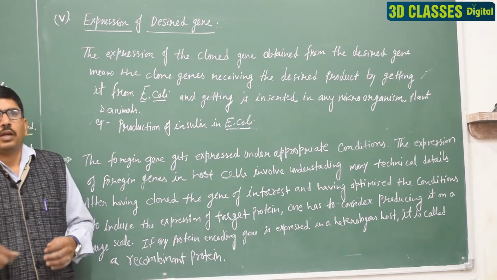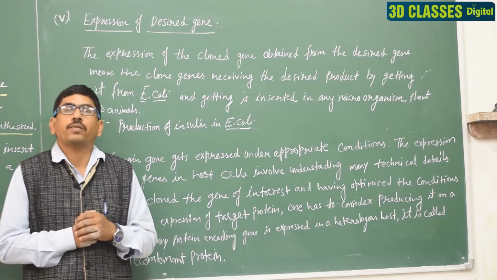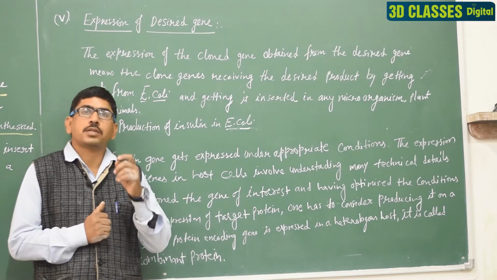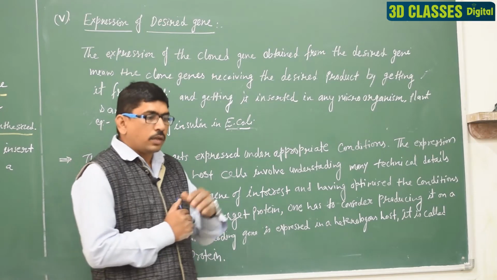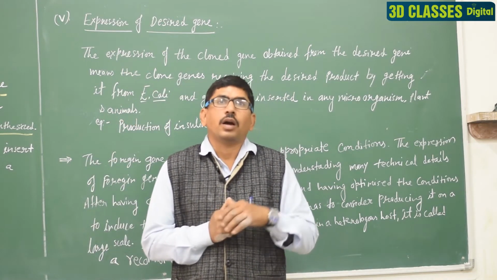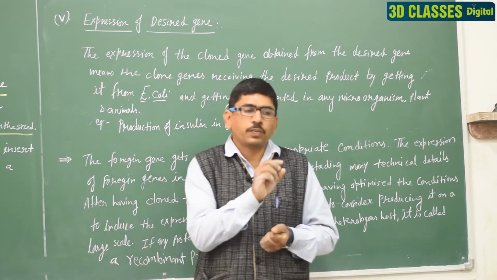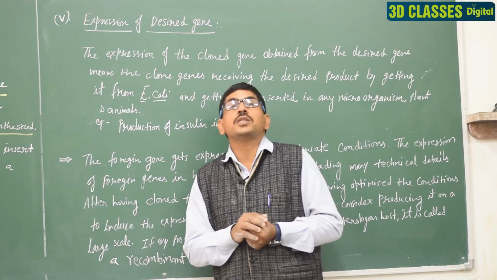So, students, then we discuss the last step of the recombinant DNA technology. This step represents the expression of the desired DNA, foreign DNA, and in your NCERT this topic is given as the obtaining of the foreign gene product.